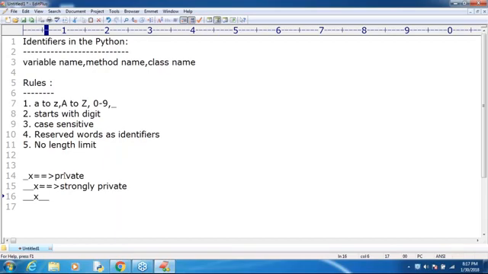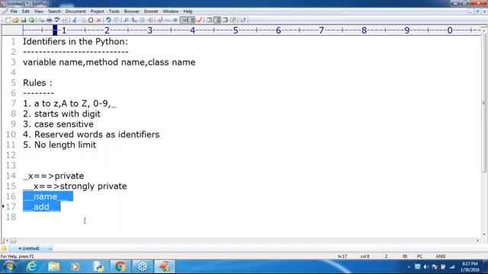Language defined Python special names, something like underscore name underscore, or underscore add underscore, something like that. These things are language-specific special identifiers. Remember that. Somewhere we are going to use all these things. Don't worry about that. Clear?